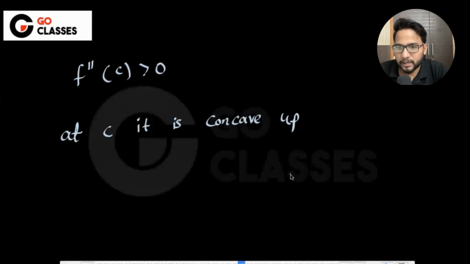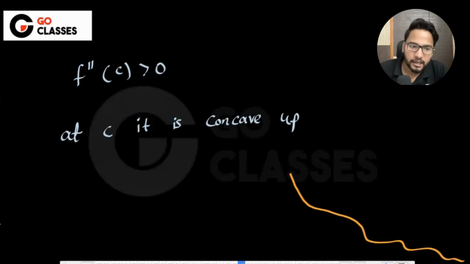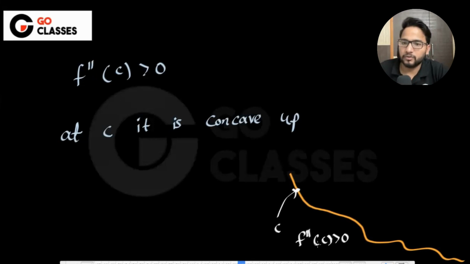which means let's suppose I say that the function is something like this. And if I'm saying that here it is c, and here f double dash c is greater than 0, then do you guarantee that the function will be concave down or concave up everywhere, or just at c do you guarantee? At just c only you guarantee, right? Later, whatever is happening, you don't know, right?